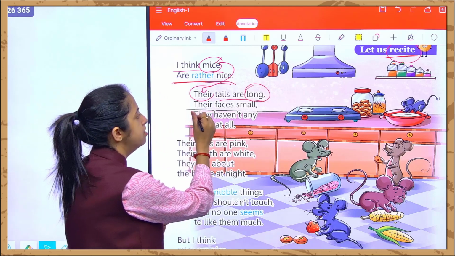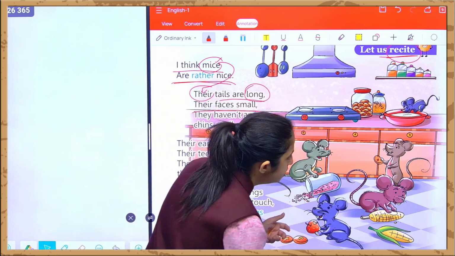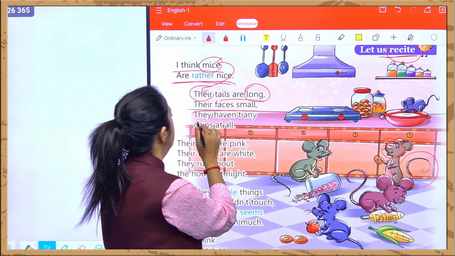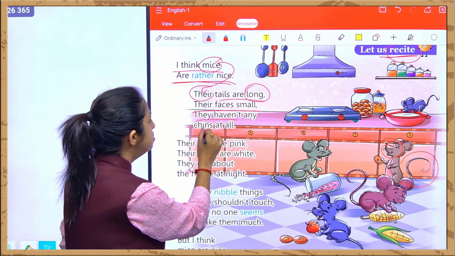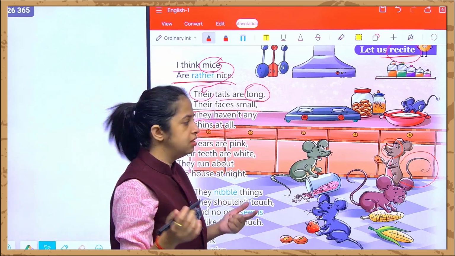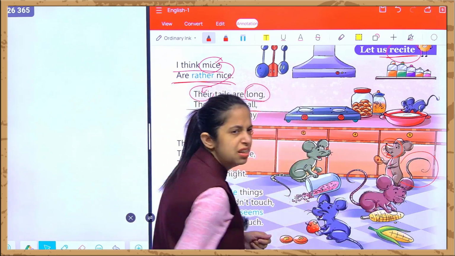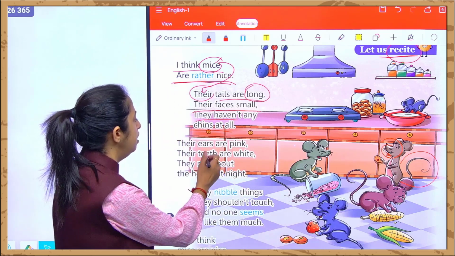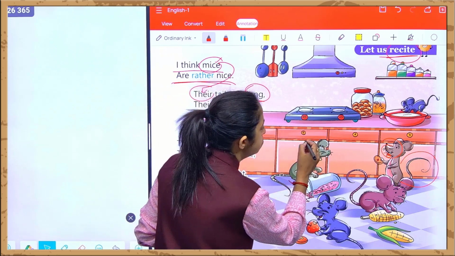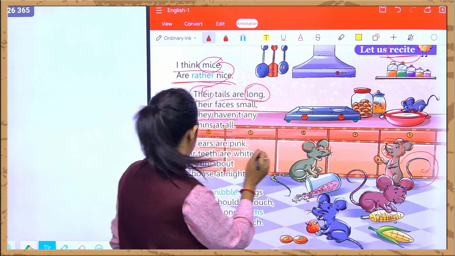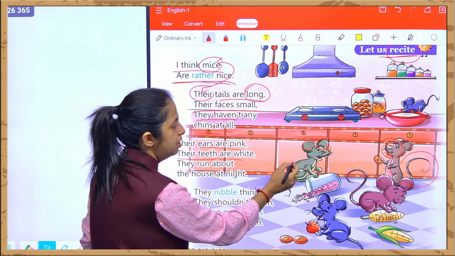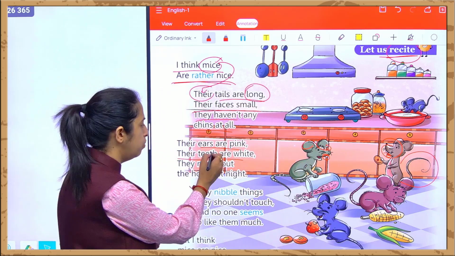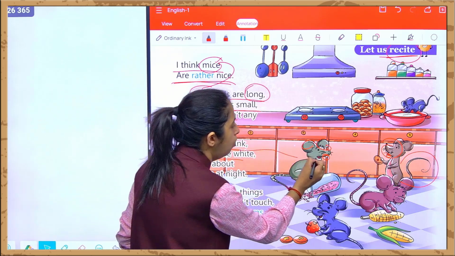Okay. Their faces small. उनके face कैसे हैं? छोटे छोटे से इनके मुंह हैं, बड़ी बड़ी पूंछें हैं इनकी. They haven't any chins at all. They don't have any chins. इनकी कोई chins नहीं होती है. We can see mice. There are no chins in them. Their ears are pink. We see they have small ears. They are pink in color. Their teeth are white. इनके teeth कैसे होते हैं? Their teeth are white. Why have we written teeth over here? Because we are talking about all their teeth.